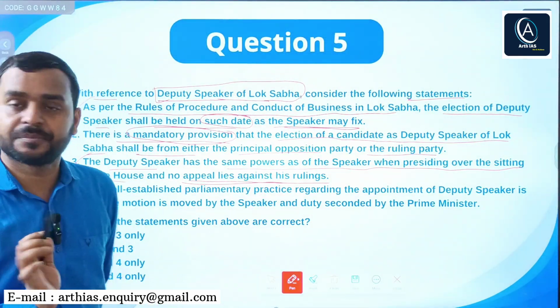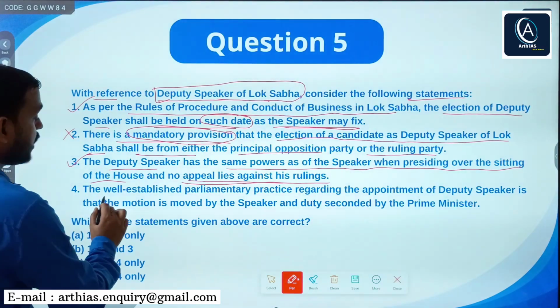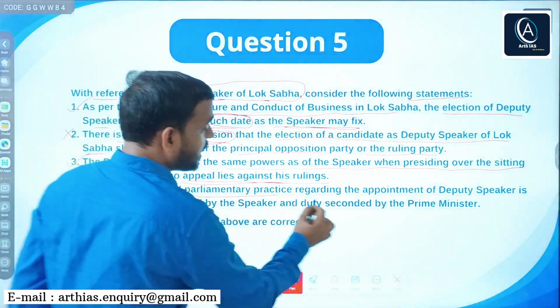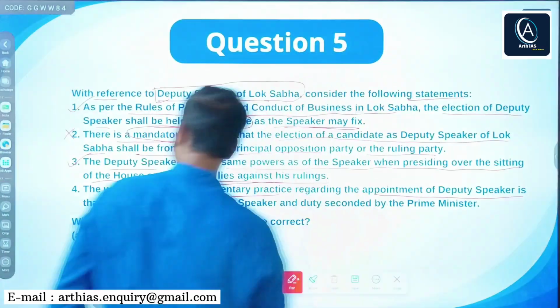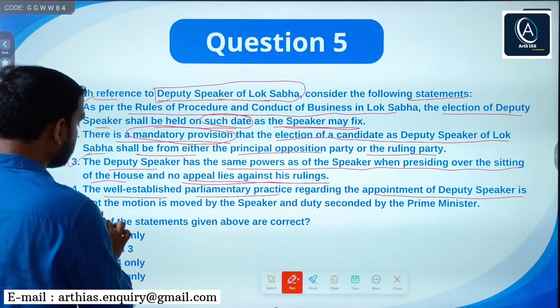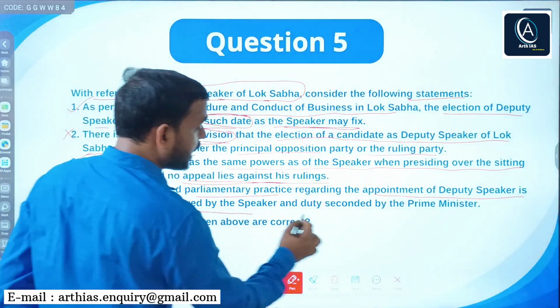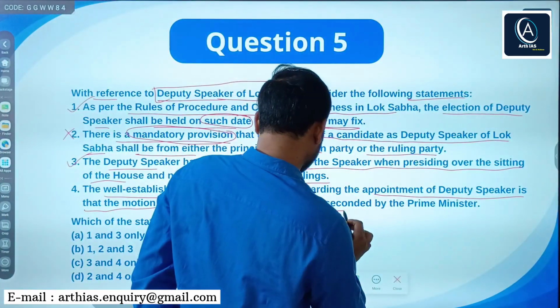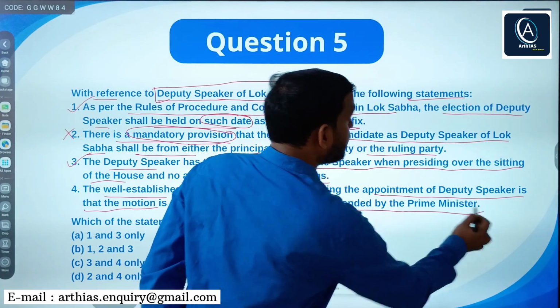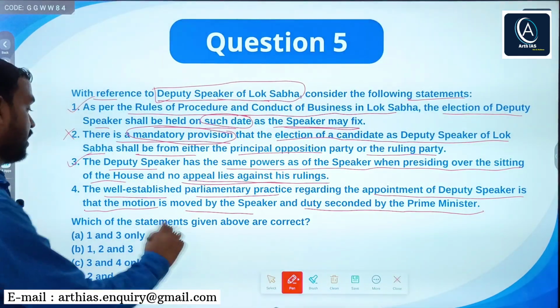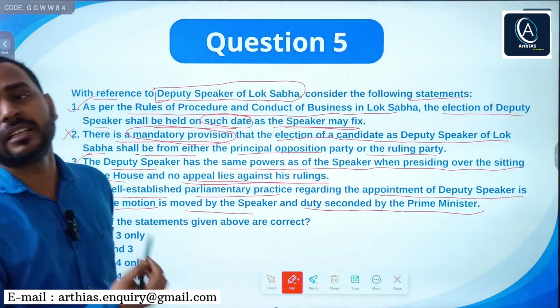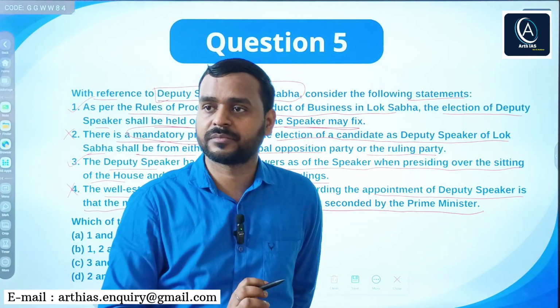Against his rulings. For the statement, the well-established parliamentary practice regarding appointment of deputy speaker is that the motion is moved by the speaker and duly seconded by the prime minister, right? No, there is nothing or no practice like that.